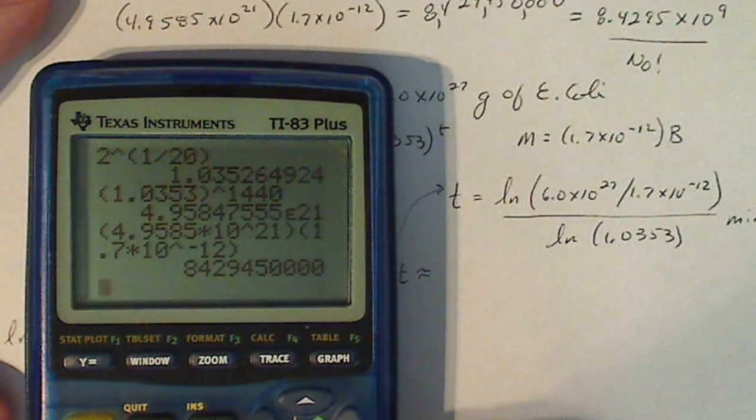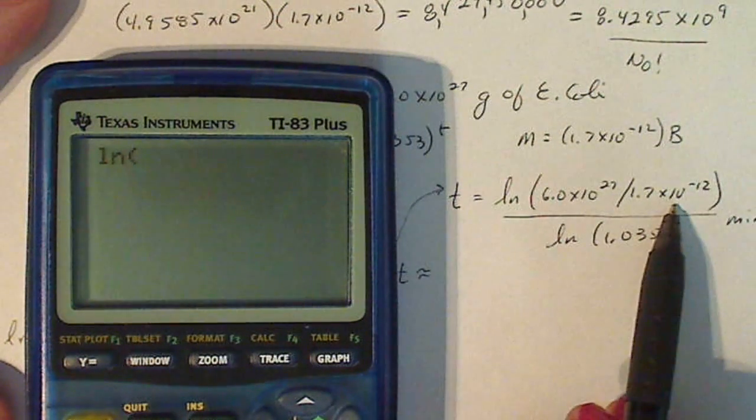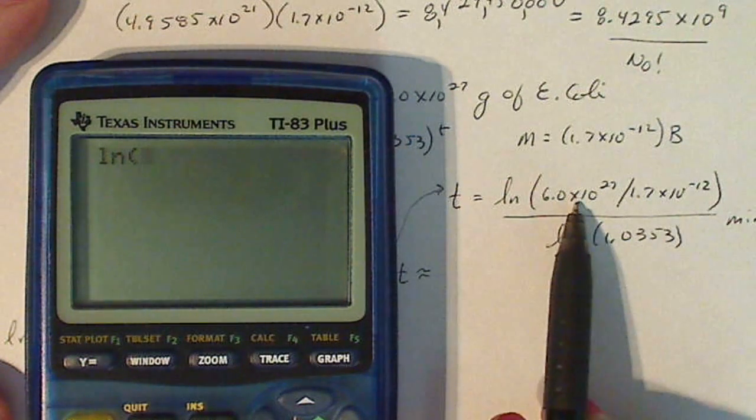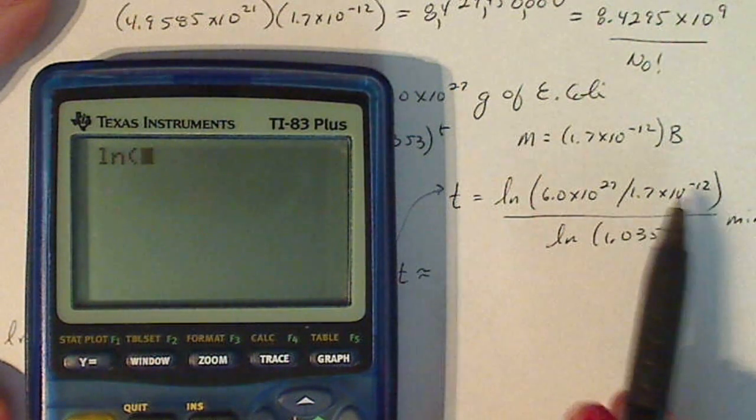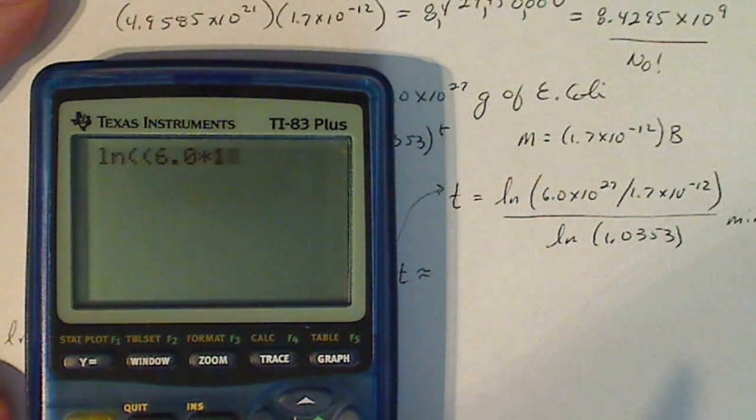My trusty calculator. I have to make sure that these numbers, when I enter them into the calculator, are all in parentheses, these two numbers right here, in order for the order of operations to work. So it's natural log of parentheses 6.0 times 10 to the 27 divided by 1.7 times 10 to the minus 12.